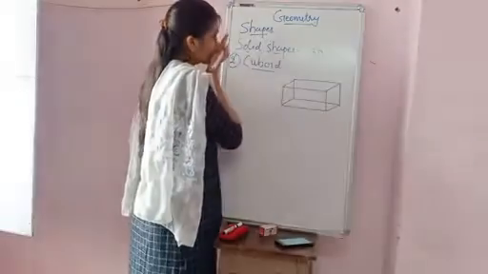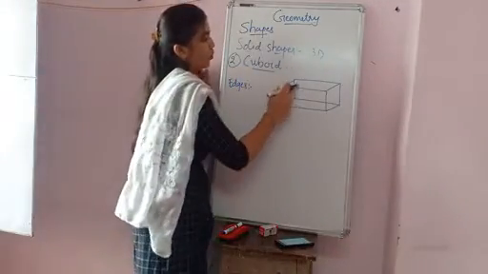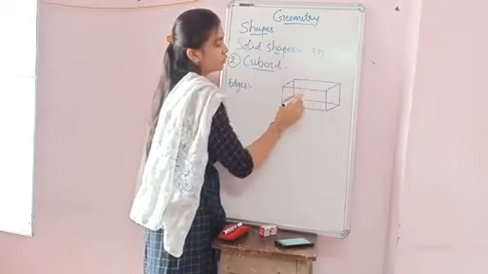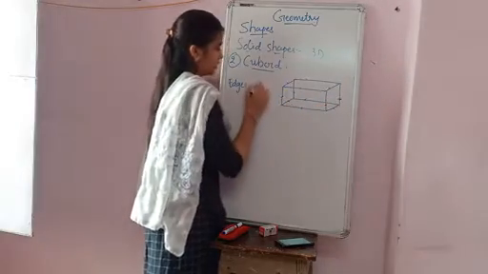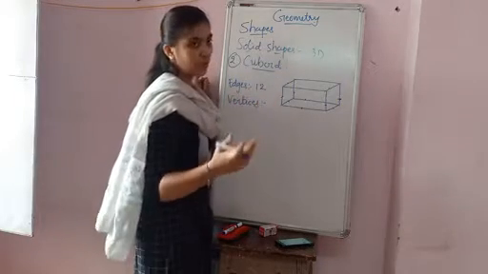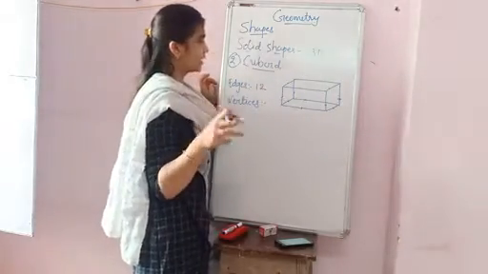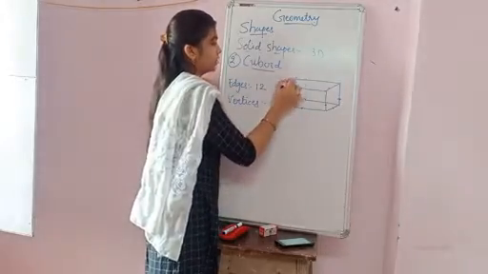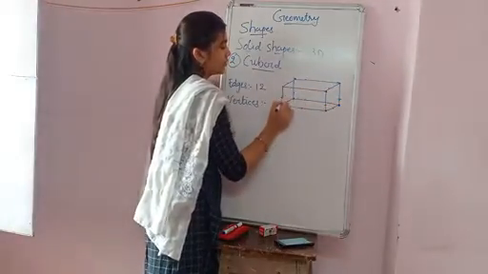Now, number of edges means number of sides. 1, 2, 3, 4, 1, 2, 3, 4, 5, 6, 7, 8, 9, 10, 11 and 12. Vertex. As you know, in the plane shape, all things are the same in the square and the rectangle. So like that, all things are the same in the cube and the cuboid. Now vertex: 1, 2, 3, 4, 5, 6, 7 and 8.